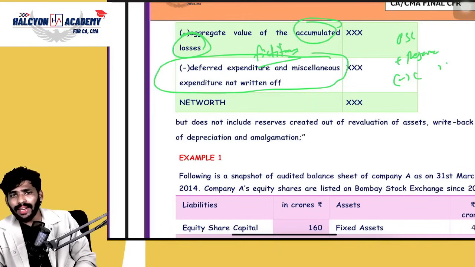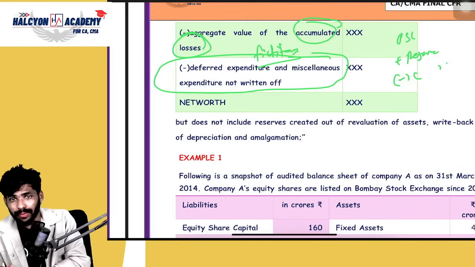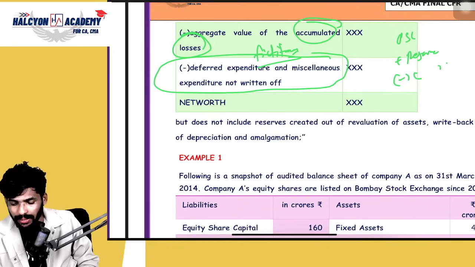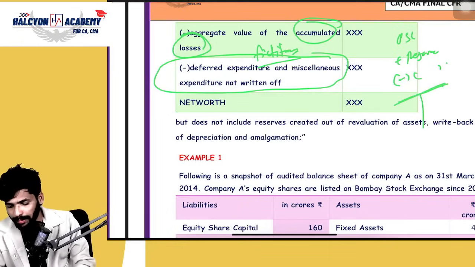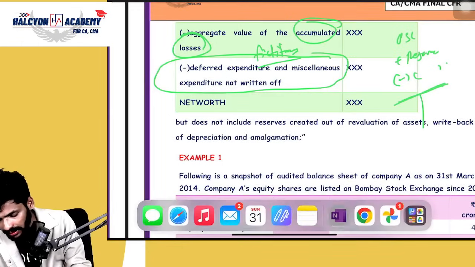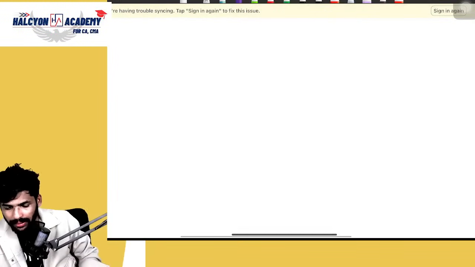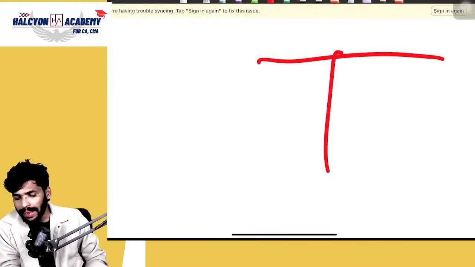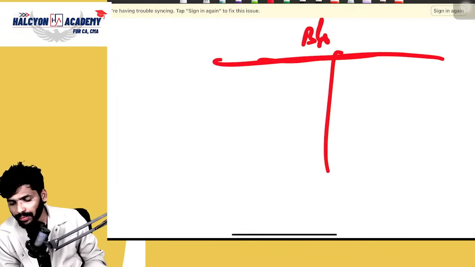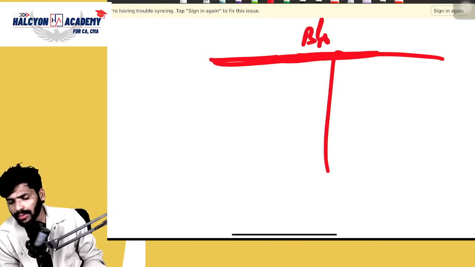Sometimes if any expense is not written off, we can show that expenditure in the balance sheet on the asset side. Suppose, for example, I will show a simple balance sheet. See here, this is the balance sheet.